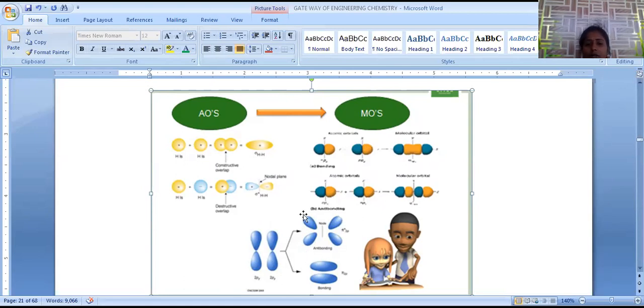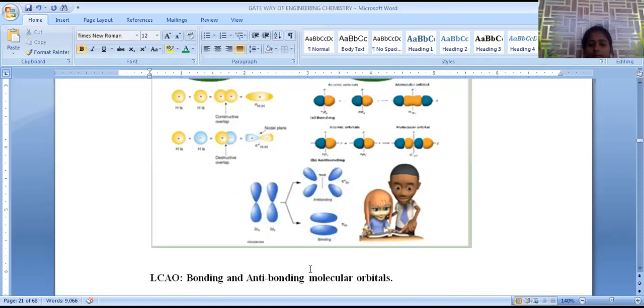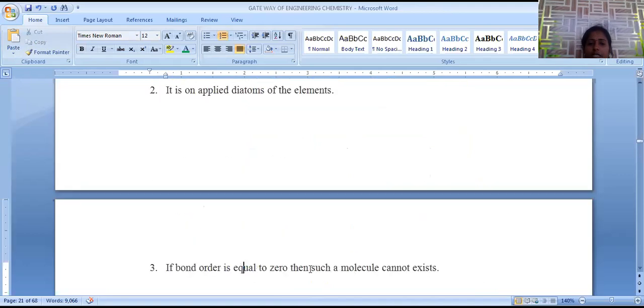In the case of p orbitals, we have another type of interaction, which is called lateral interaction. This first one is called axial interference, where atomic orbitals on the same axis are combining. In the second case, p orbitals combine in lateral overlapping, above and below the plane, so that bonding and anti-bonding molecular orbitals are generated. These are called pi molecular orbitals. Axial overlapping always leads to sigma bond formation, whereas lateral overlapping always leads to pi bond formation.